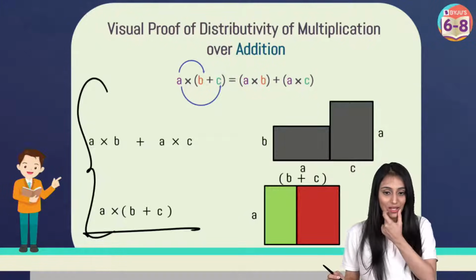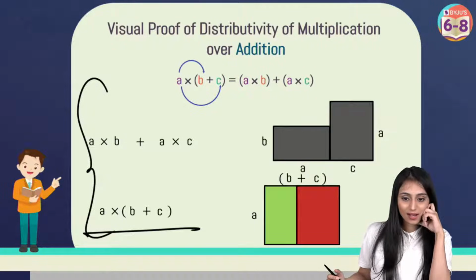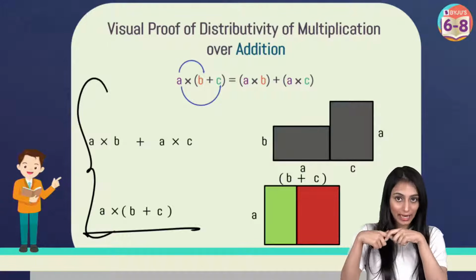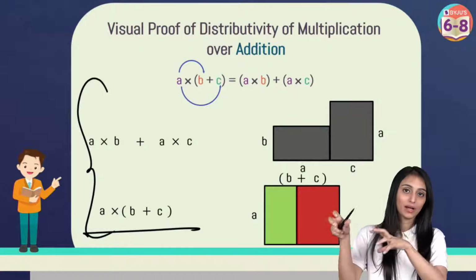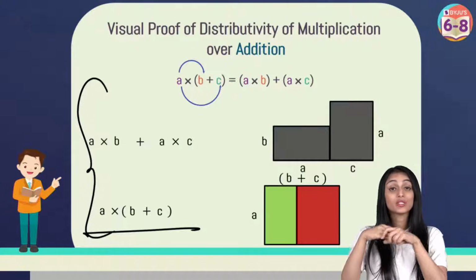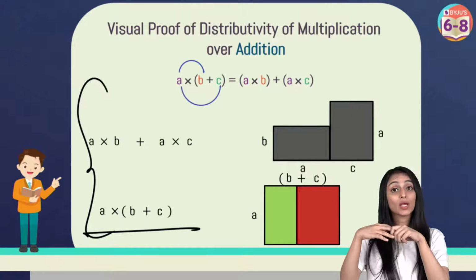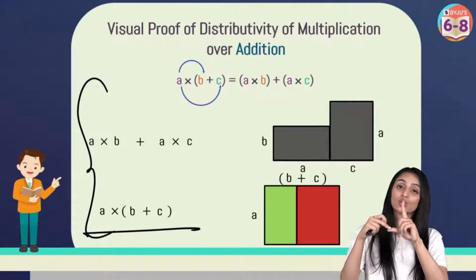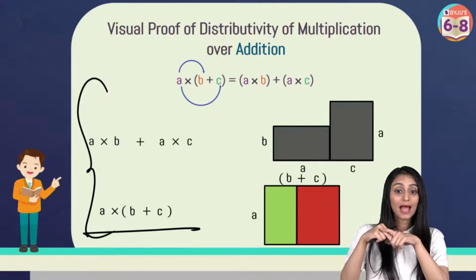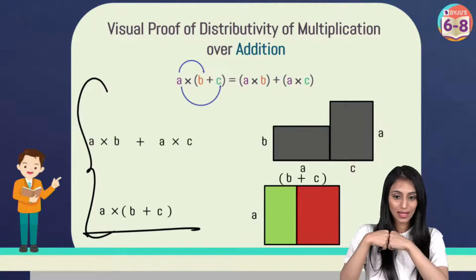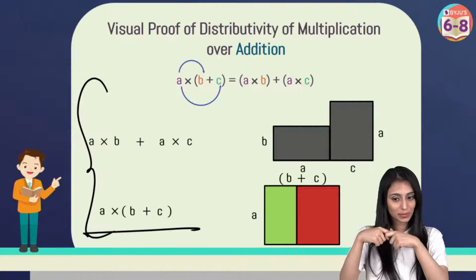Yes? I can see that students still are asking about the additive inverse. So I'm repeating one more time. When I'm saying additive identity, so 0 is the additive identity for rational numbers. When I say additive inverse, we just have to change the sign. Like I have 3 by 4, so additive inverse for that would be minus 3 by 4. If I'm talking about the multiplicative identity, that's going to be 1. Yes? And if I talk about multiplicative inverse, we just have to take the reciprocal, right? We just have to flip that number.